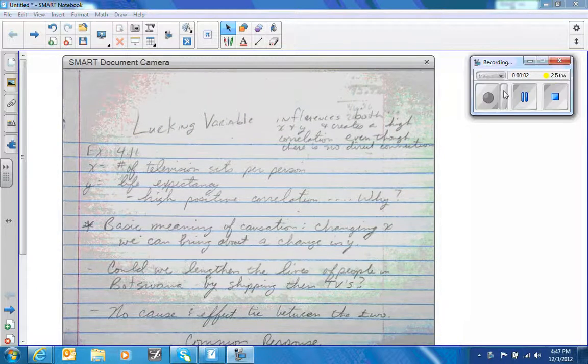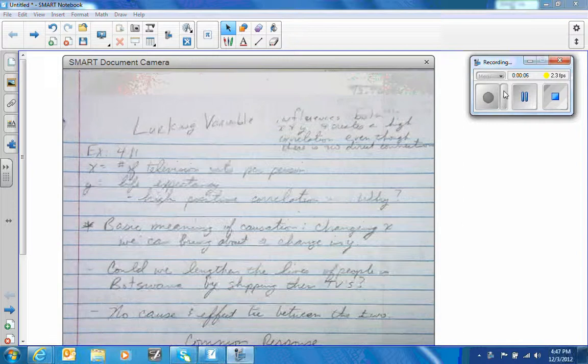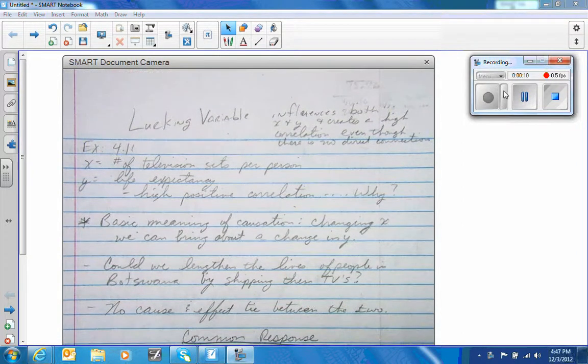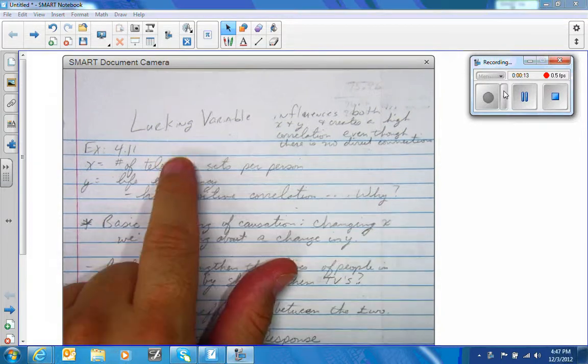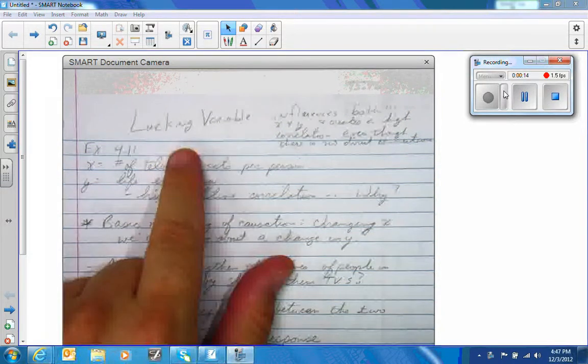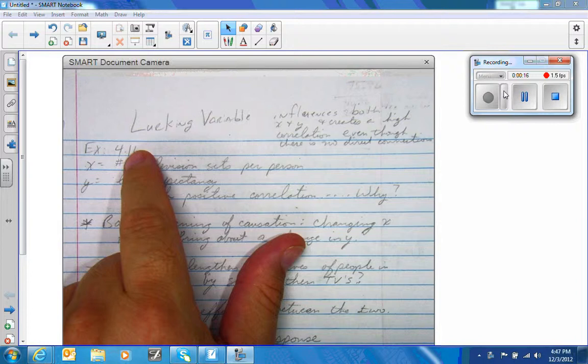Okay, ladies and gentlemen, this is your lesson on lurking variables, confounding variables, common response, and basically chapter 4.2. I'm not sure if you can read this, but hopefully you can. Tomorrow when you come into class, first thing we're going to talk about is example 4.11.